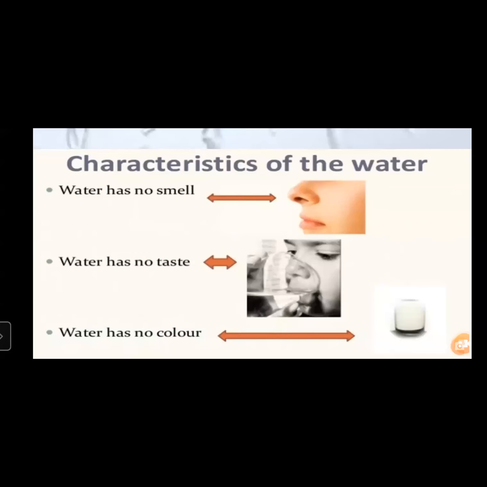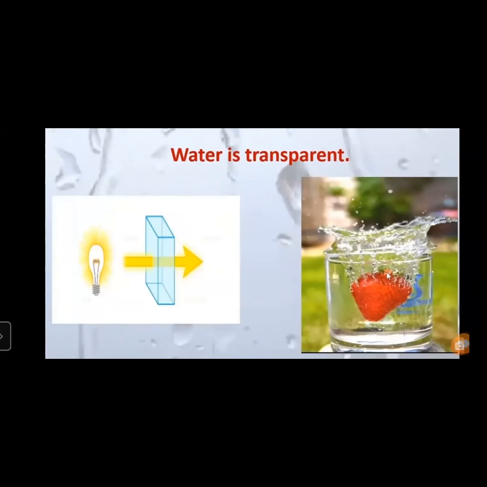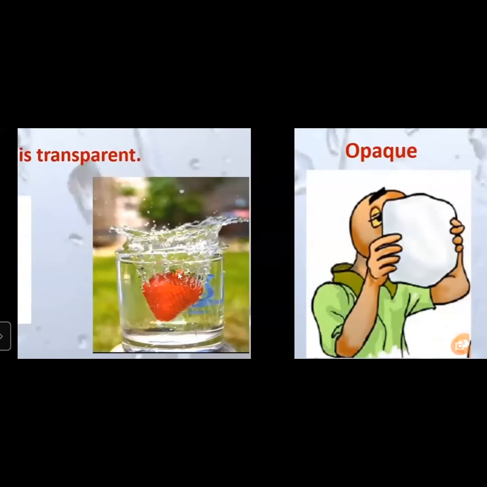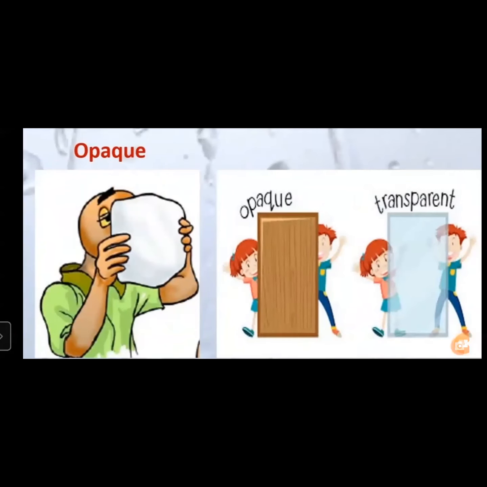Now let us see what we mean by transparent. Transparent means if we can see through a substance, it is said to be transparent. Like here you can see the other side of the glass. If you cannot see through a substance, it is said to be opaque. See, opaque is the opposite of transparent.